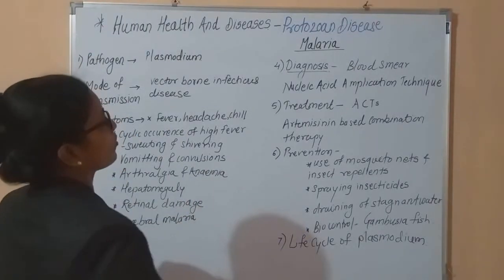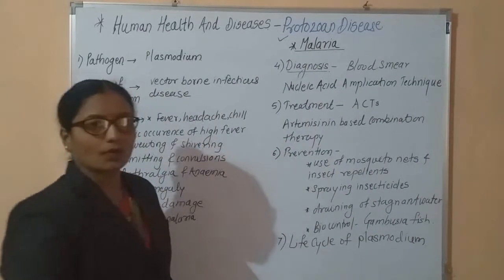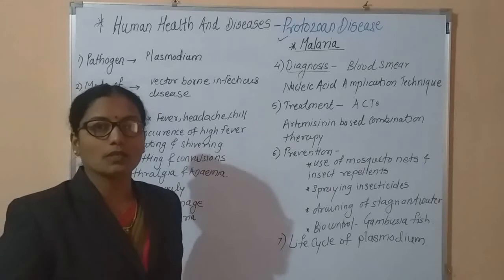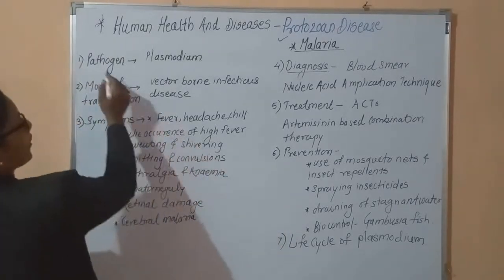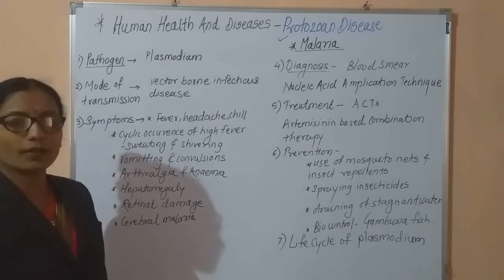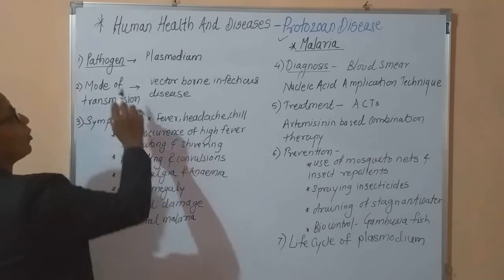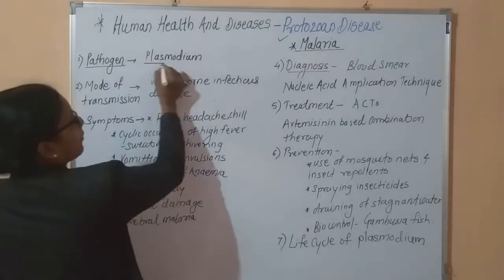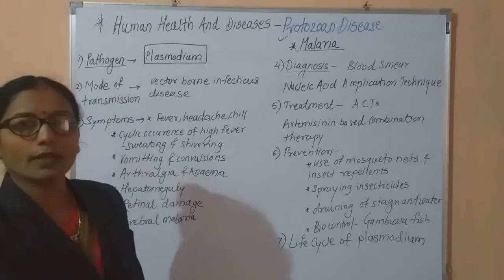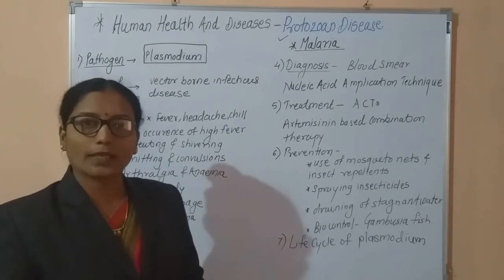Now, see, malaria is a protozoan disease. What is this? It is a protozoan disease. Now, this means the disease-causing pathogen. Pathogen means what? It is the disease-causing agent. The living entity due to which disease is caused is called a pathogen, and it is a living pathogen. It is called Plasmodium. Malaria is caused by Plasmodium. Plasmodium is called the pathogen.